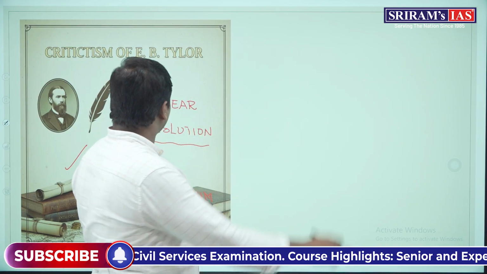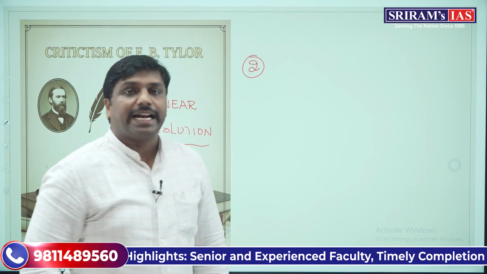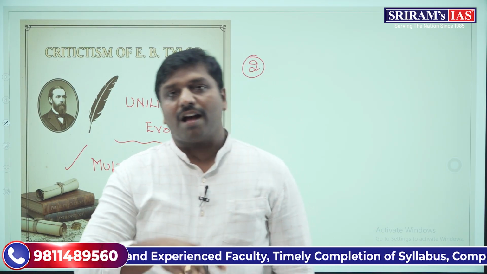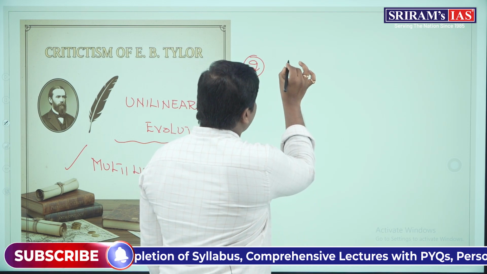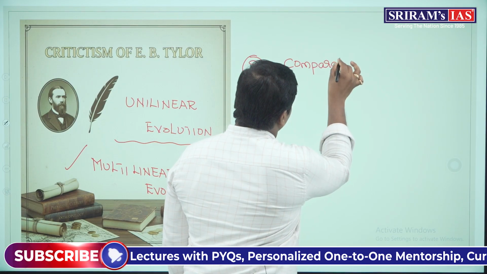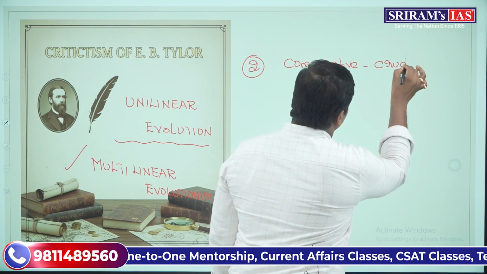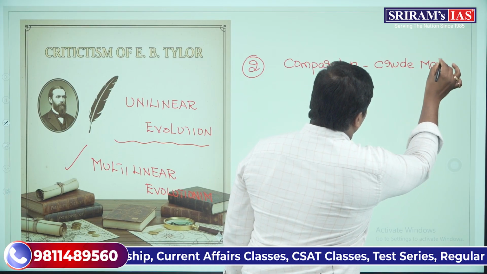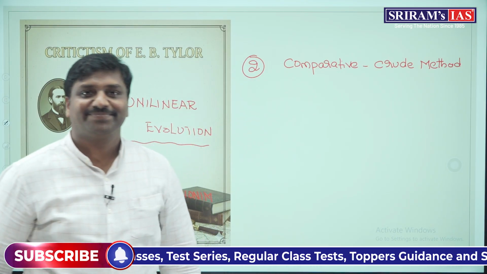The next important criticism was with respect to the method that he adopted. He adopted the historical method or the comparative method, and the comparative method was a kind of crude method. This was another important criticism, right?